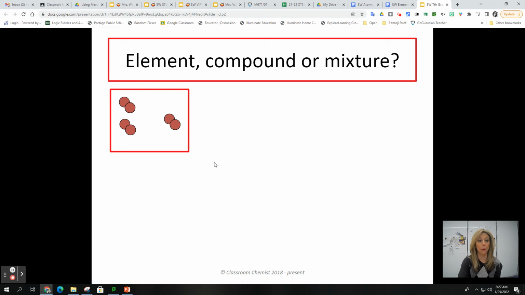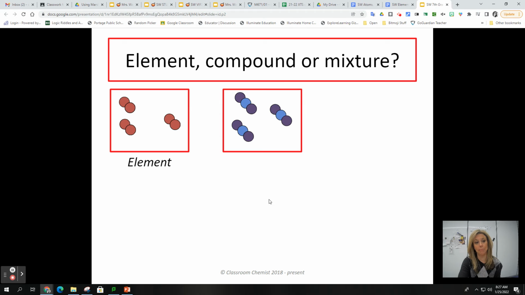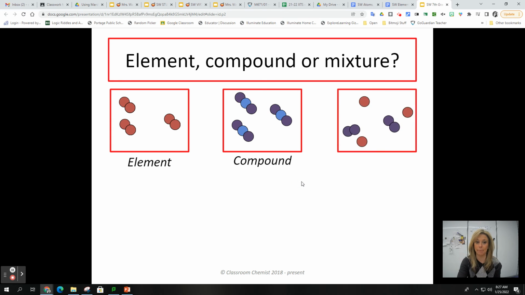Element, compound, or mixture? So what do you think this is? That's an element. They're of the same kind of atom. This is a compound. There are two different kinds of atoms chemically combined because they're touching, they're bonded. So that's a compound. This would be one element. That's another kind of element. This one is the same kind. This one's a different kind, but they're not chemically combined, so we just have a mixture.